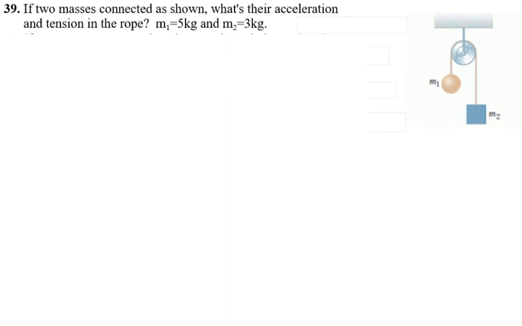In this question, the last question for this video, I have two masses connected as shown. You have to find what their acceleration and the tension in the rope is. The mass m1 is given as 5 kilograms. I'm going to say the forces acting on this mass are the force of gravity, m1g, and the tension force up. And the forces acting on the second one are m2g, the force of gravity, and the tension up. And the tension is exactly the same because it's the rope, so no matter where you look in the rope, it does not know who is pulling it where. It just knows there's tension in the rope.